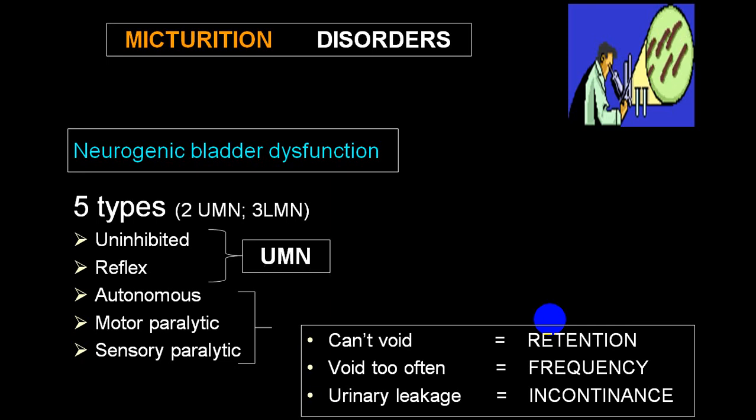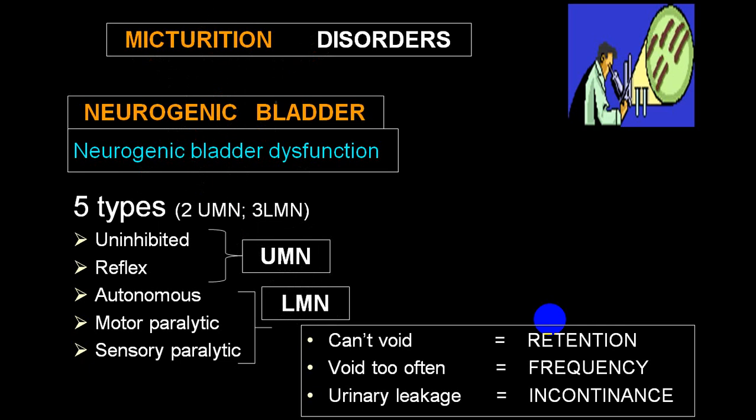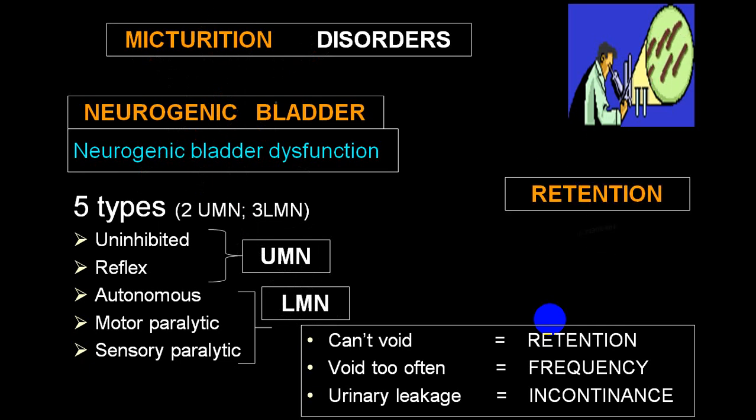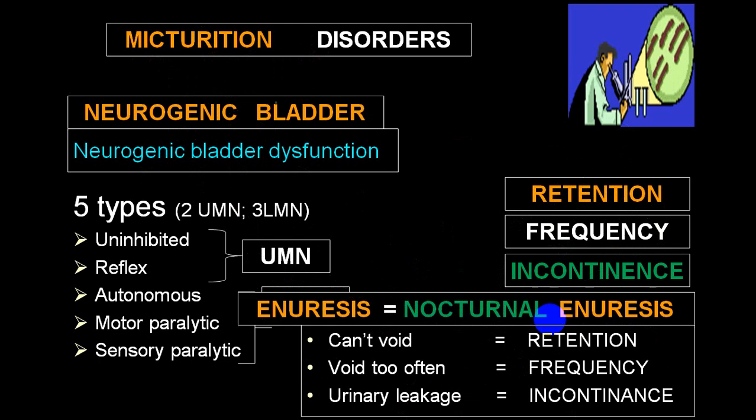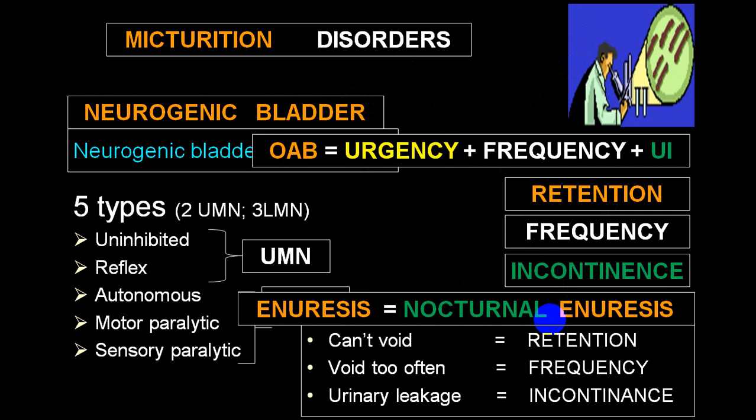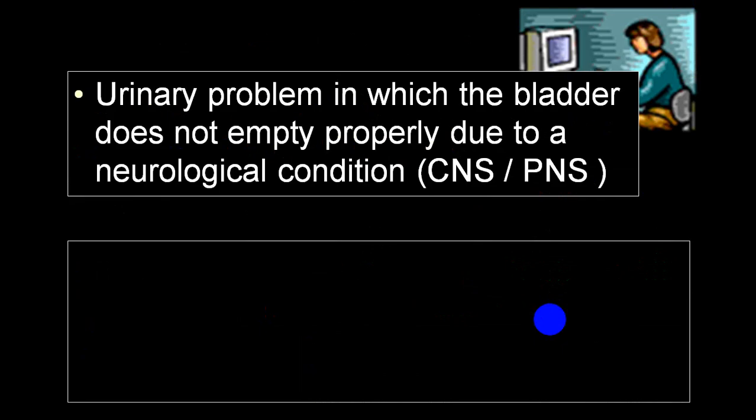So there is upper motor neuron types, lower motor neuron types, and other variety. We call retention, frequency, incontinence, and there is one another variety we call the enuresis, or nocturnal enuresis. And there is also another group we call as overactive bladder, which will have urgency plus frequency plus urge incontinence.